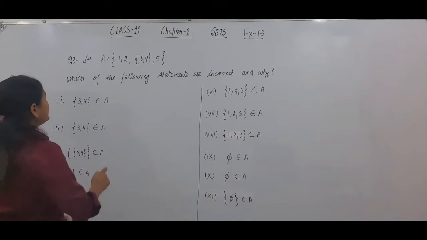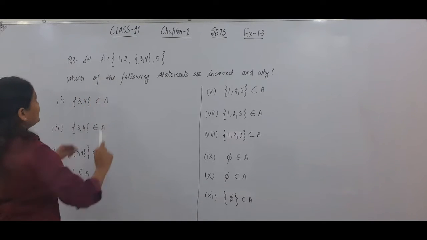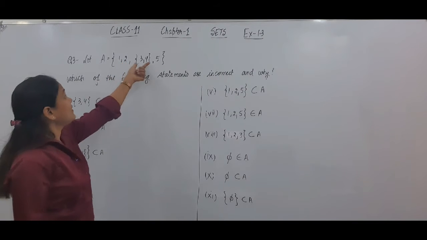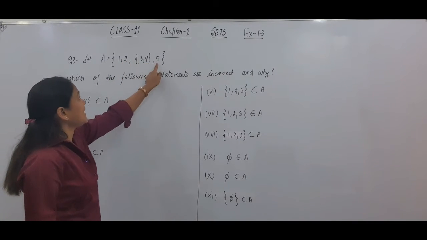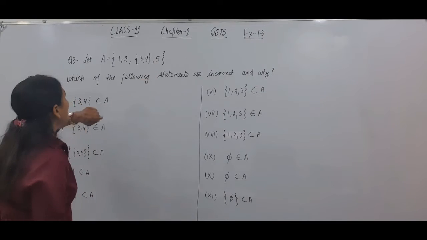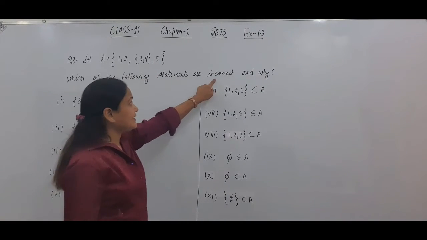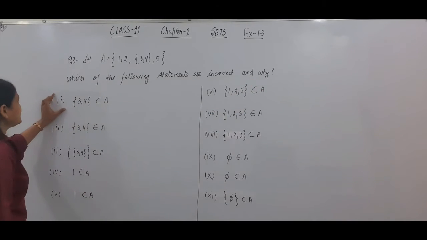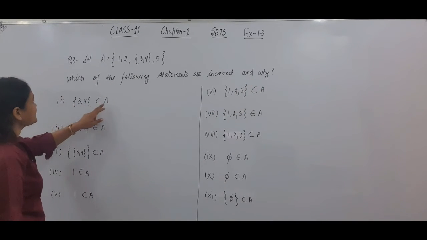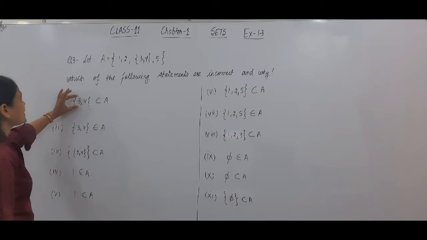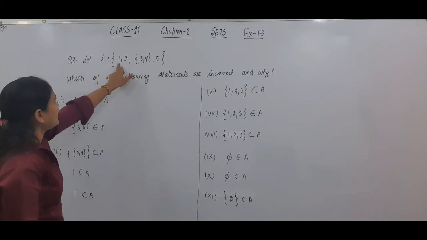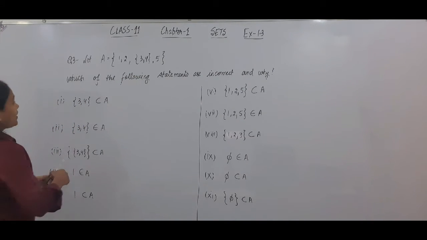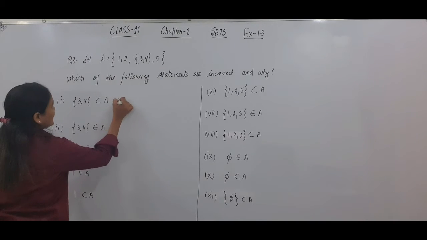Now your third question is, let A be the set which contains 1 as an element, 2 as an element, the set {3, 4} as an element and 5 as an element. Now which of the following statements are incorrect, and you have to give the reason also why they are incorrect. Your first statement is the set {3, 4} is a subset of A. Let us check whether 3 is an element of A. No, so this is not a subset of this. तो ये आपकी जो statement है ये incorrect है.